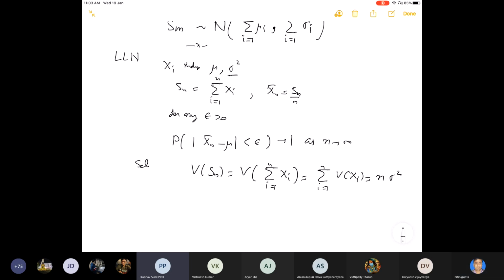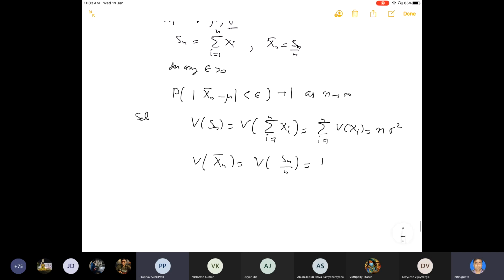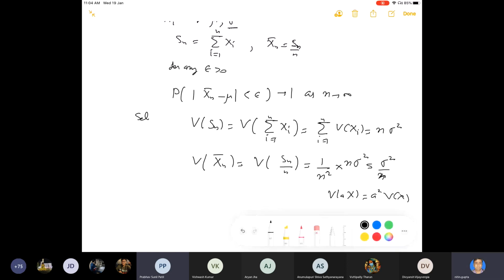Okay, so what is the variance of xn bar? This is variance of Sn by n, which is 1 divided by n square into n sigma square, that means sigma square by n, isn't it? This is so because variance of a times x is a square times variance of x. This we have already done.